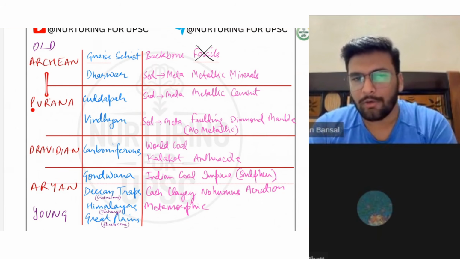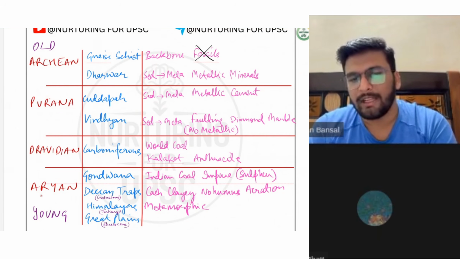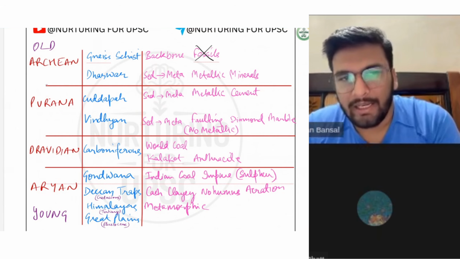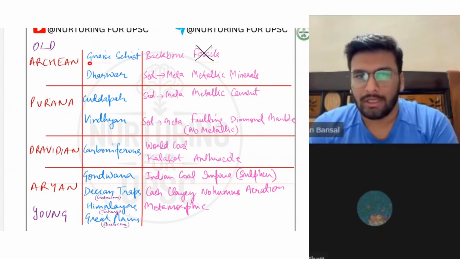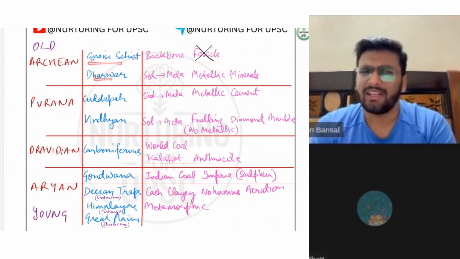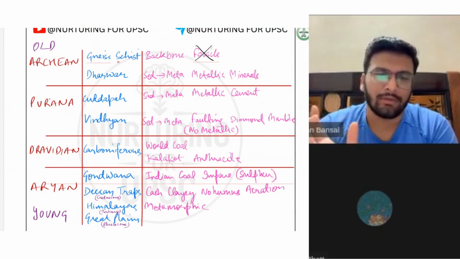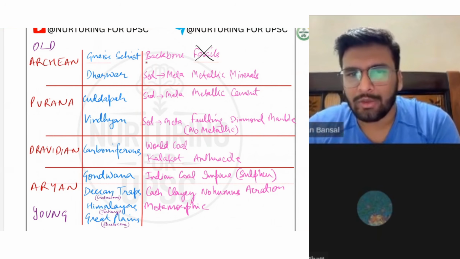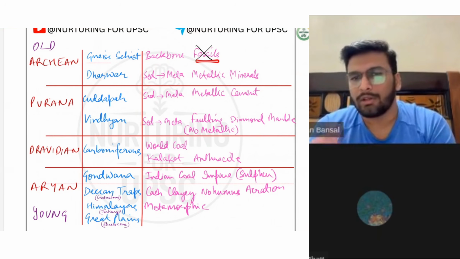Then the Purana rocks were formed, then Dravidian rocks were formed, then Aryan rocks were formed. Okay. Within Archean we have two rocks, Archean Gneiss and the Dharwar. Gneiss simply means the peninsular plateau area. So it forms the backbone and it will not contain any fossils.